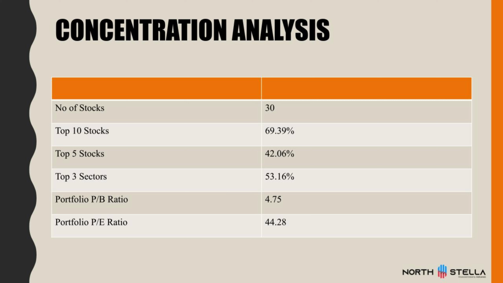And if we see the top 3 sectors in this slide, technology, financial, and automobile, these 3 sectors have a weightage of more than 50% in the portfolio. Portfolio price to book ratio is 4.75, and portfolio current PE ratio is 44.28. It is on a higher side currently because mid cap companies are demanding a higher valuation and have seen a good rally over a period of time. So the PE ratio is a bit expensive here.